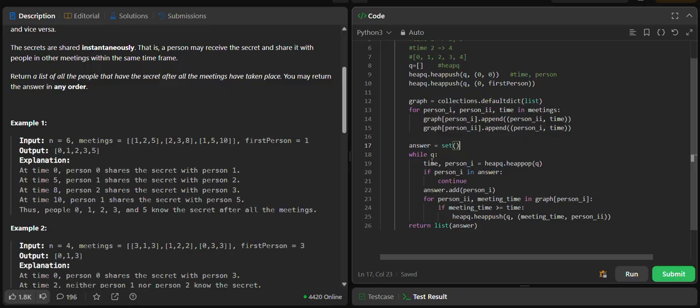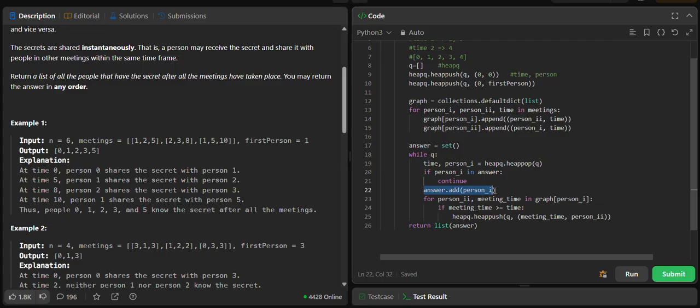Now go through the queue using BFS, while queue. Now first we pop the first element. As we know, heap queue will store the elements in sorted order. That means first it will pop the very first element, that will be 0 comma 0. And now if the person is already in the answer, then that means we do not need to add that again, so we just skip it.